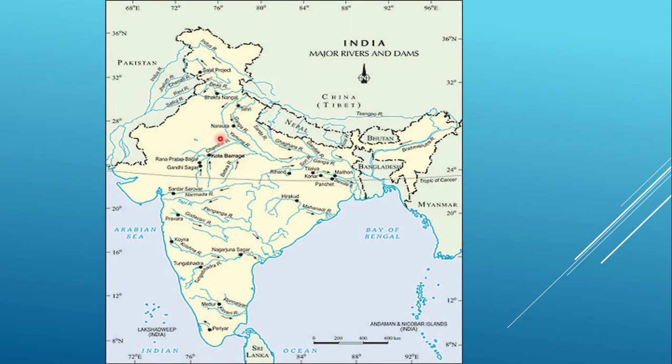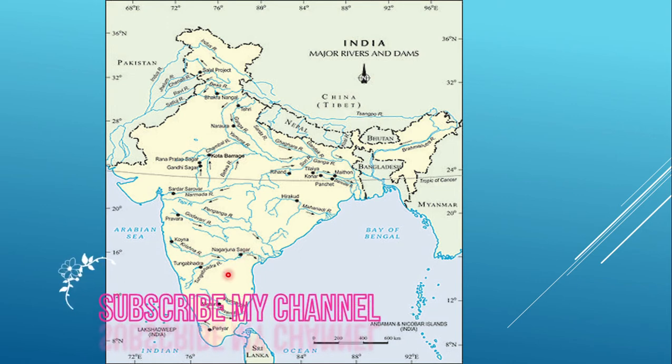Then we have Bhakra Nangal, that is here on river Satluj. Then we have the Rana Pratap Sagar Dam. It's there on Chambal and its subsidiary. Then Sardar Sarovar on Narmada. Then we have Hirakund, which is on the Mahanadi River. Then we have Nagarjuna Sagar Dam, here on Krishna River. Then Tungabhadra on Tungabhadra River.